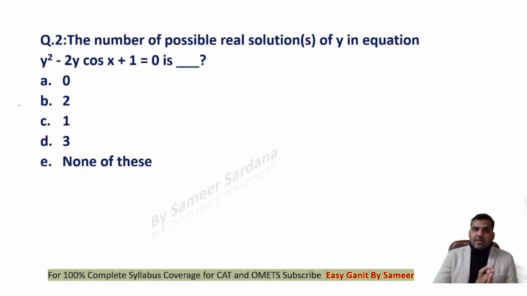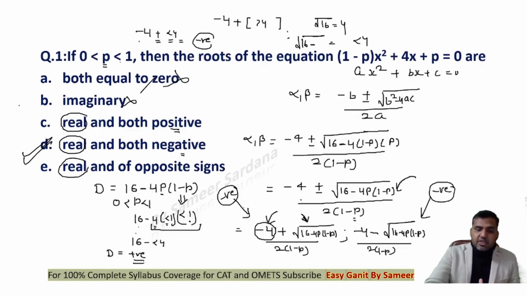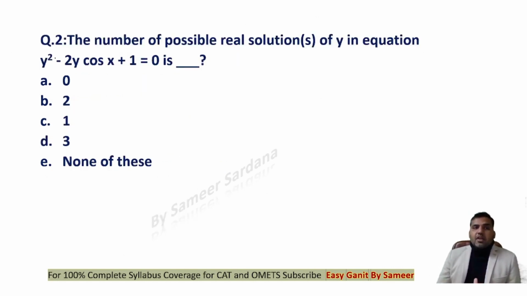Right? You don't have to do the complete calculation. You just have to see whether it will be positive or negative ultimately, right? Because we don't know the unique value of p. p can be anything from 0 to 1. So we just need to see whether the roots are positive or negative. So in this, you can clearly see that both roots are negative. Look at question number 2 here.